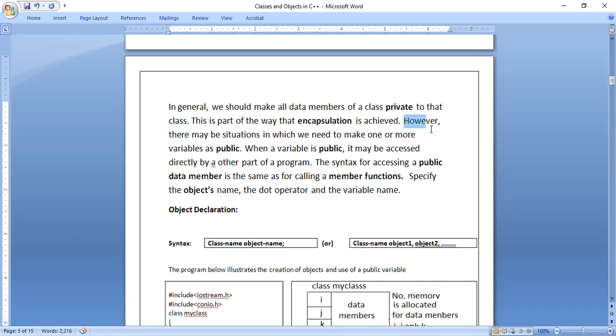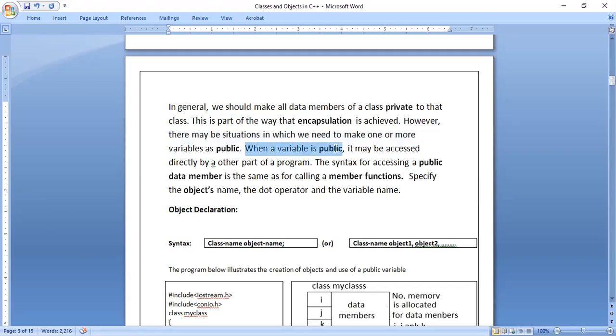However, there may be some situations in which we need to make one or more variables public. So it is not a rule. If you make it private, encapsulation is achieved, and if there are some situations where one or more variables need to be declared in the public section, that also you can do, depending on the application situation. We don't know at what situation it will come.